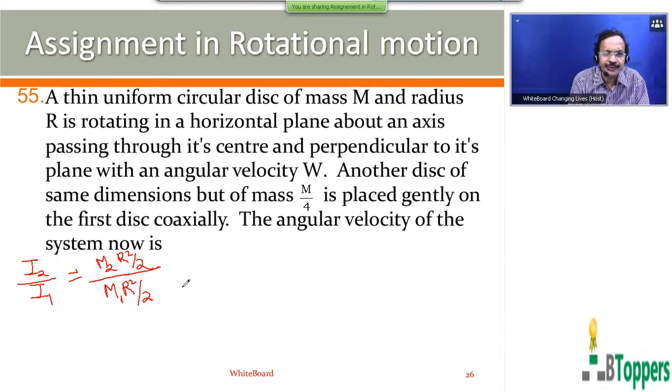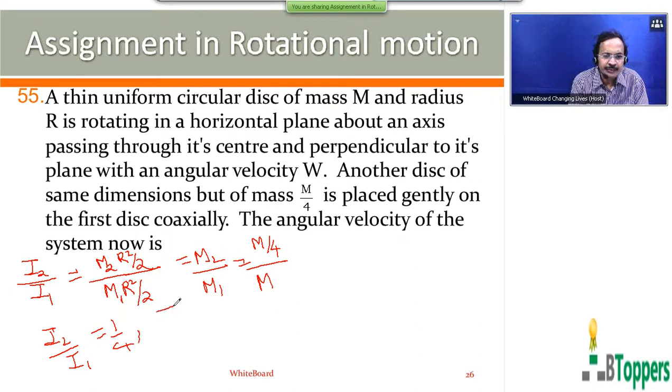R is the radius of the circular disc. It is given that both the circular discs have the same dimensions. Therefore, the radius of the second disc is the same as the radius of the first disc. So, the mass of the first circular disc is given to be m, and the mass of the second circular disc is m by 4. So, you get I2 by I1 equal to 1 by 4, or you can write I2 equal to I1 by 4.